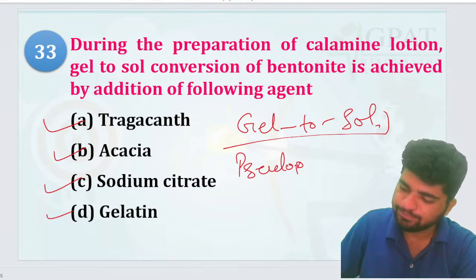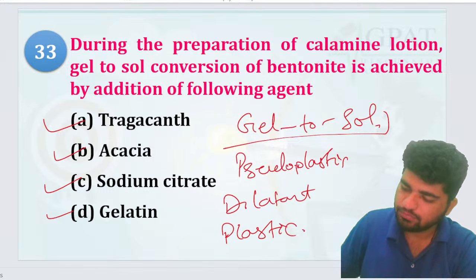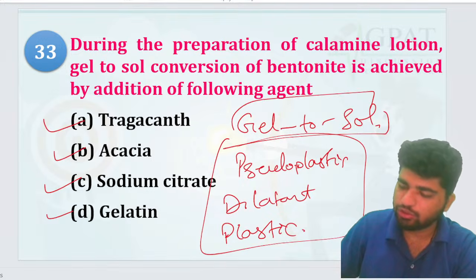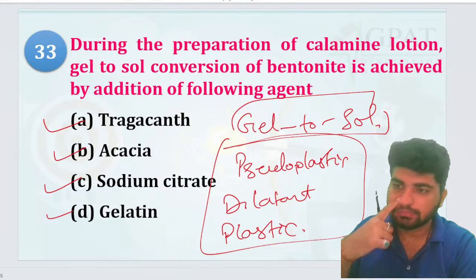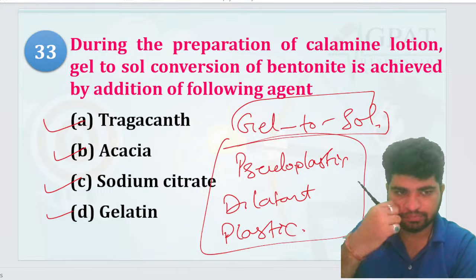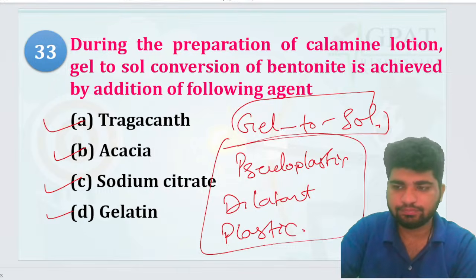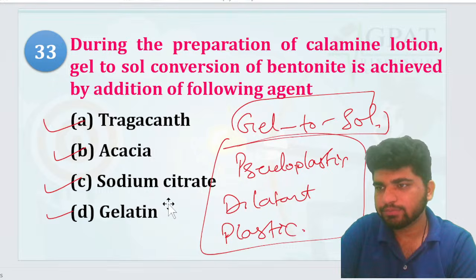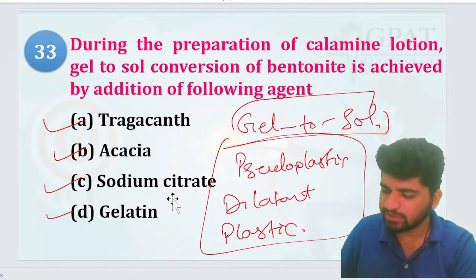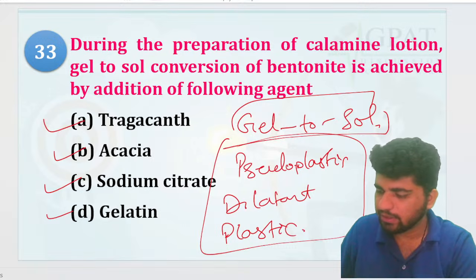Pseudoplastic, dilatant, or plastic? Which one is it? Gel to sol conversion. Anyone? C. No idea? That's just sodium citrate. That's right. Sodium citrate is right.